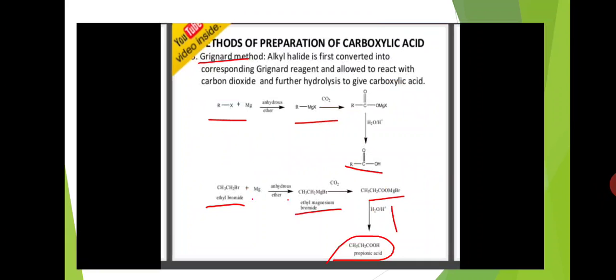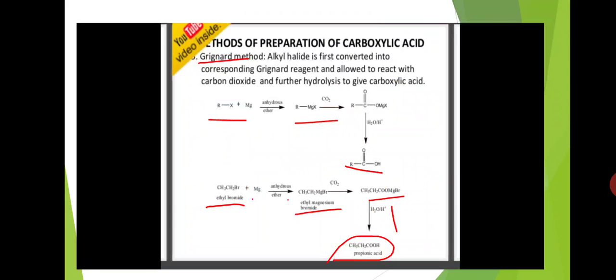And next is Grignard method. In Grignard method, first alkyl halide is converted to Grignard reagent. Okay, after that Grignard reagent reacts with carbon dioxide followed by hydrolysis, and it is converted to carboxylic acid. First here RX is there, alkyl halide, plus magnesium and it is converted to RMgX, Grignard reagent. This reacts with CO2 followed by hydrolysis, and it is converted to RCOOH, carboxylic acid.